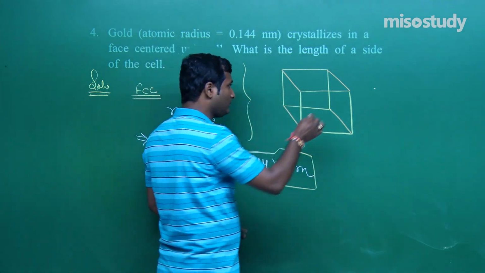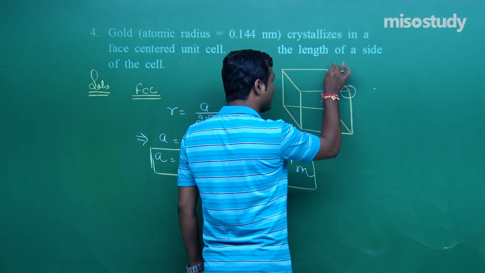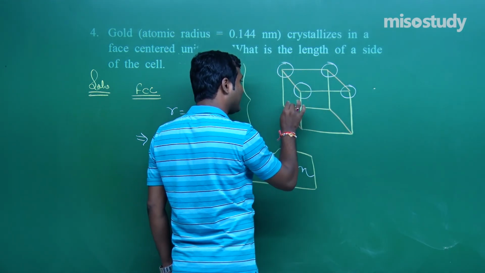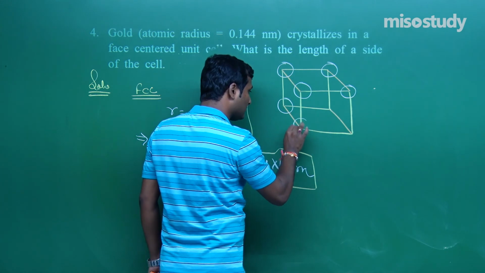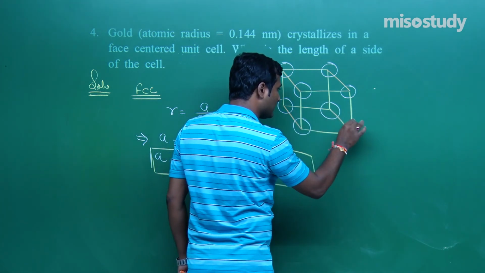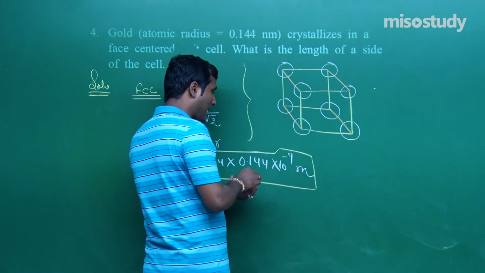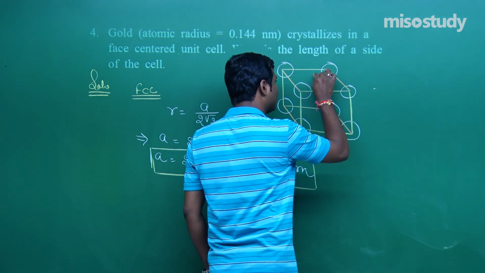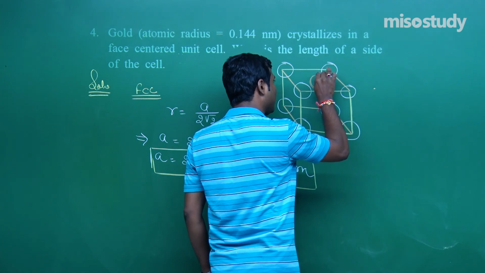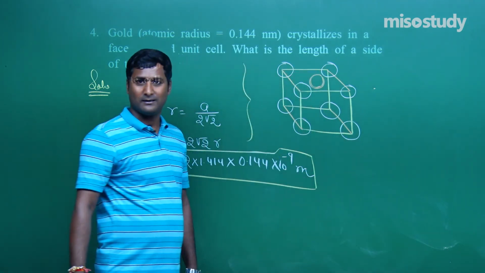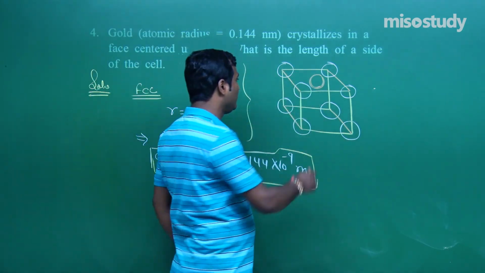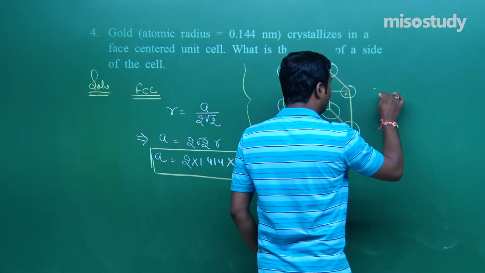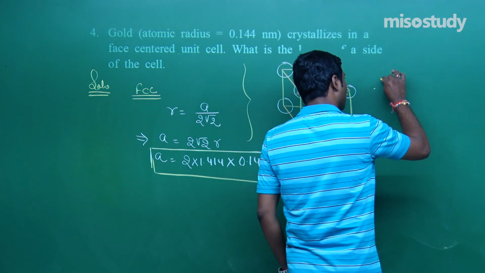The particles are present at corners, and particles are also present at the face center, my friend. Do you remember? I am taking this example. Mark here A, B and C. It looks like this, my friend.